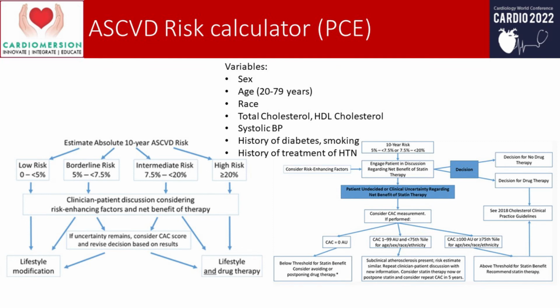For calcification of 1 to 99 AU and less than the 75th percentile, there is subclinical atherosclerosis, and the statin risk estimate is similar. You can repeat the clinician-patient discussion with the new information and can consider statin therapy now or postpone it until after repeating CAC in 5 years. But if it is more than 100, then you have to start drug therapy as soon as possible.